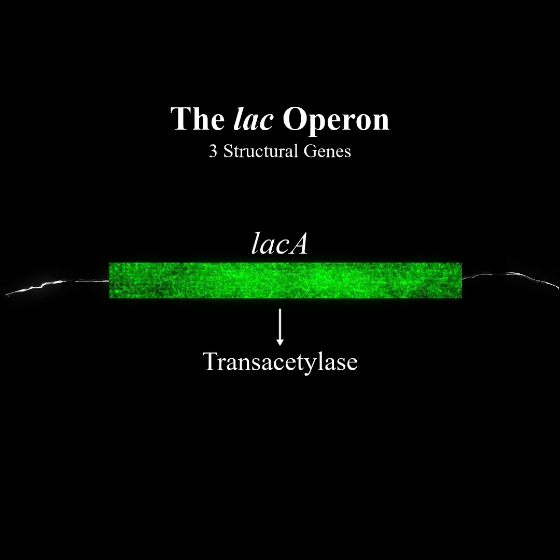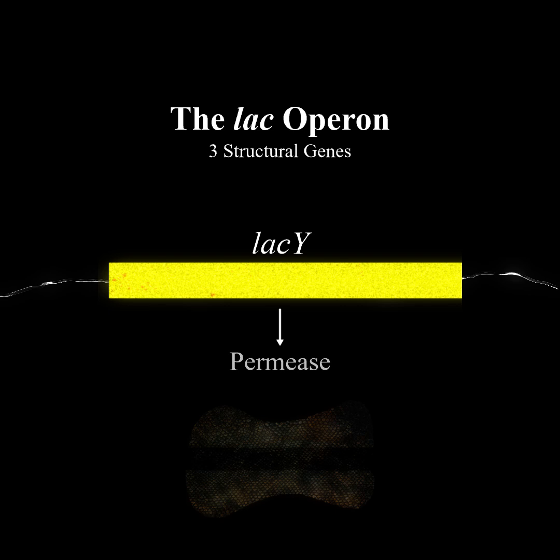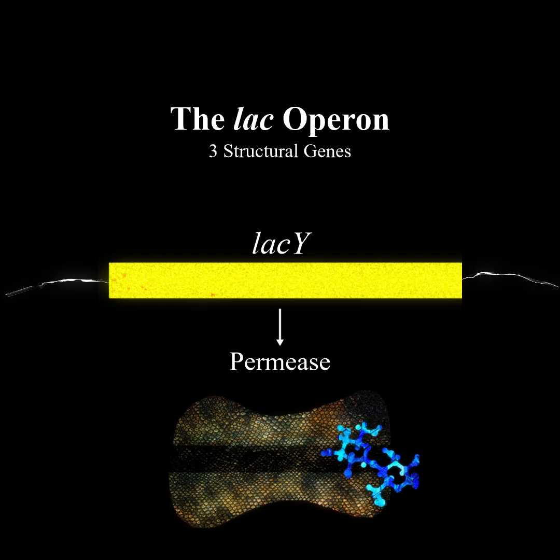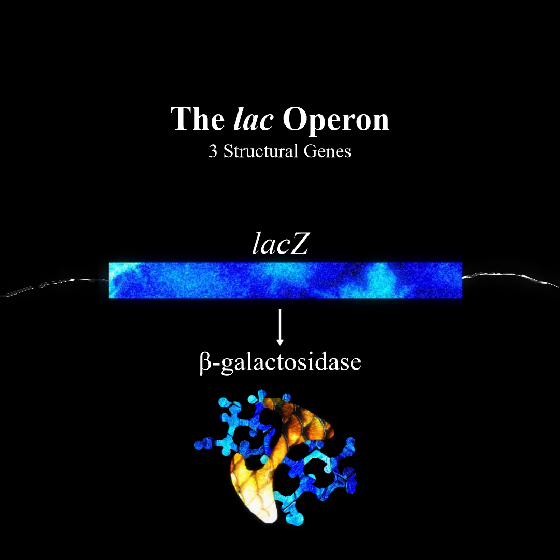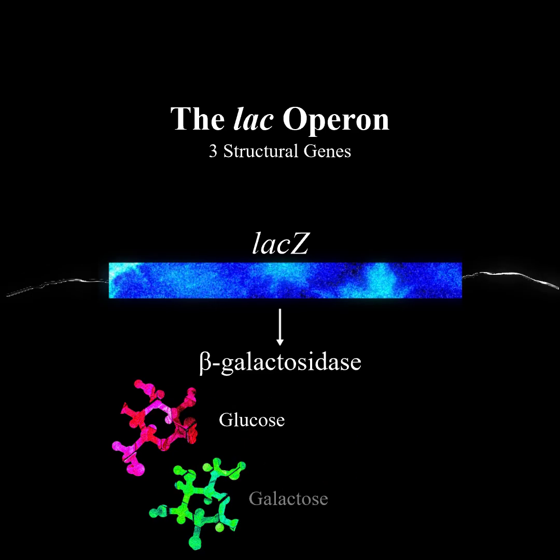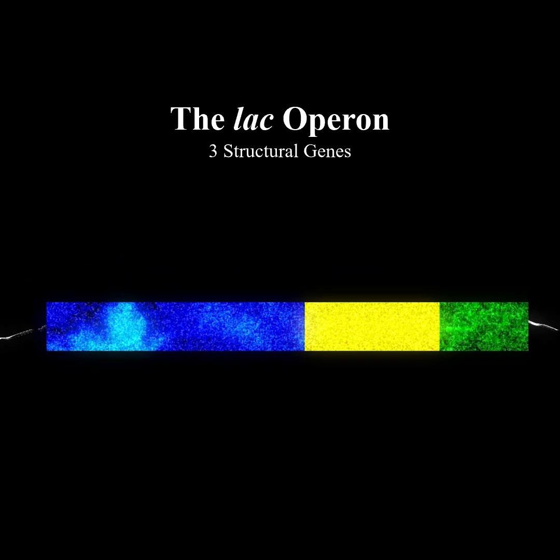LAC-A codes for transacetylase, an enzyme thought to help remove waste from the cell. LAC-Y codes for permease, an enzyme that facilitates the permeation of lactose into the cell. And LAC-Z codes for beta-galactosidase, the crown jewel of the operon, which converts lactose, a disaccharide, into its constituent monomers, glucose and galactose.